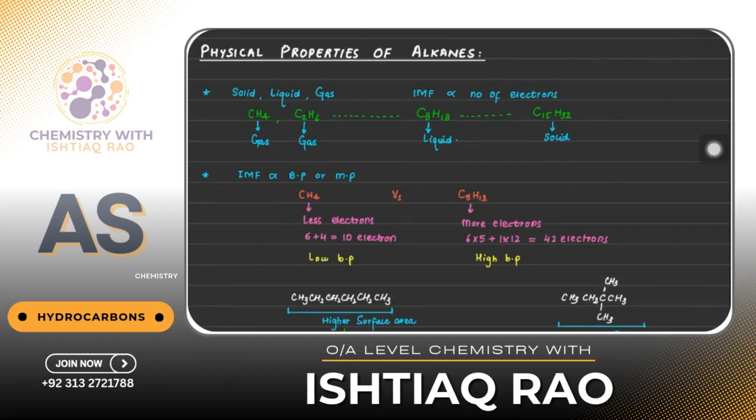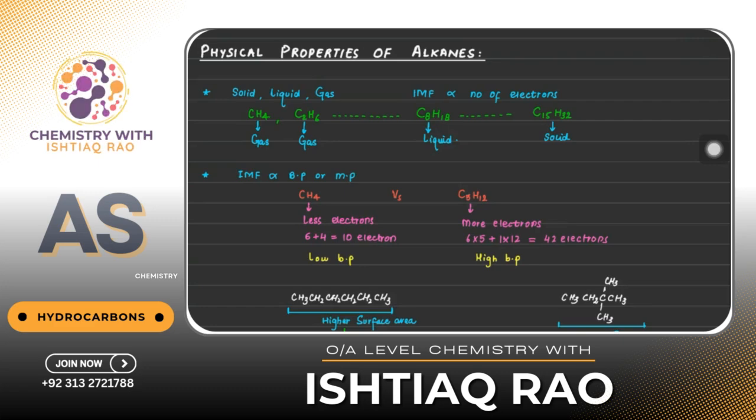So this is alkane. We know that the general formula for alkane is CnH2n+2, and alkanes are saturated hydrocarbons. Saturated hydrocarbon means that they have single covalent bonds. That's why, generally, alkanes are less reactive. You know why? Because alkanes have a single covalent bond, and a single covalent bond is a stronger bond.